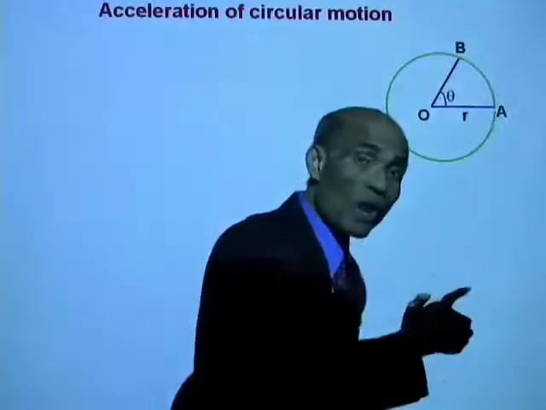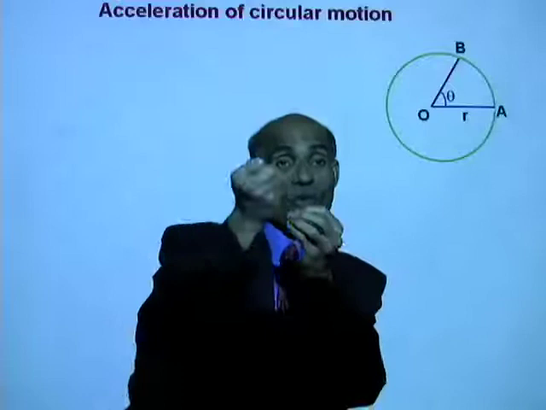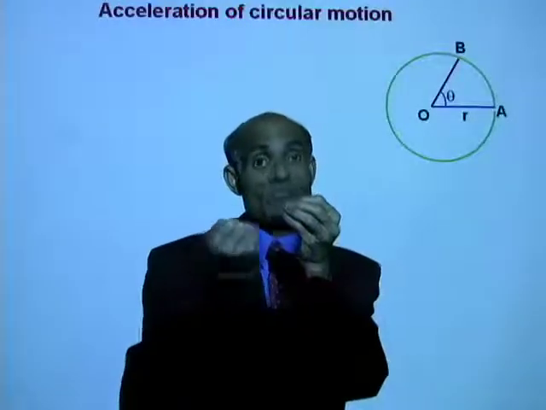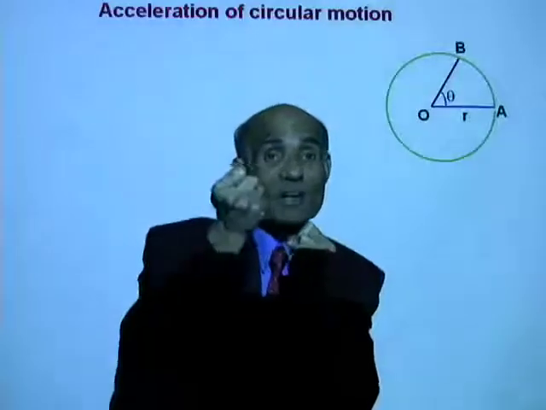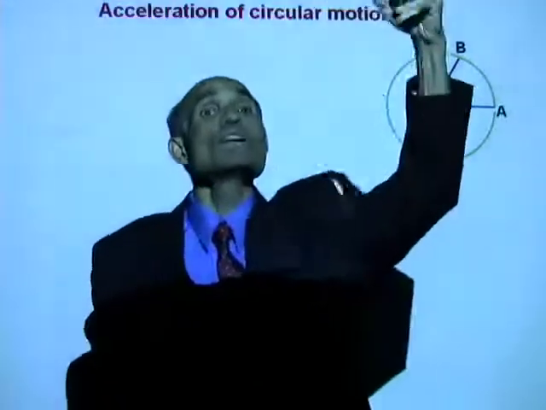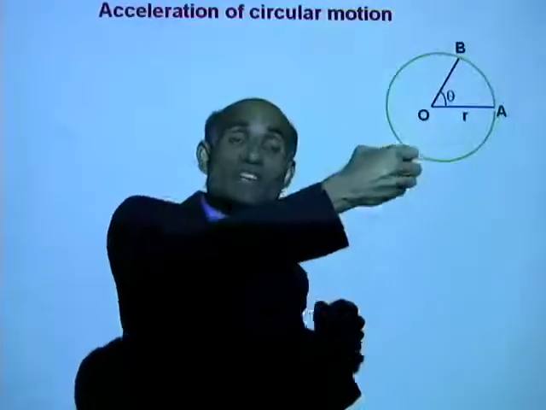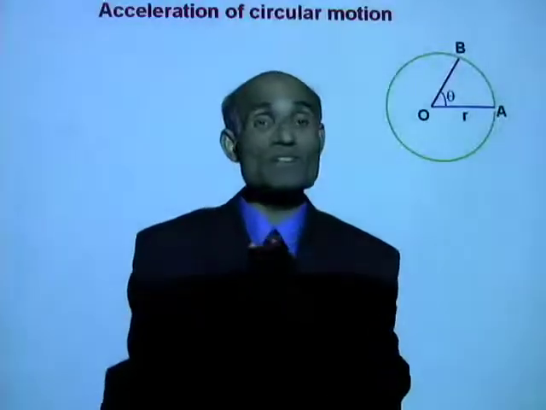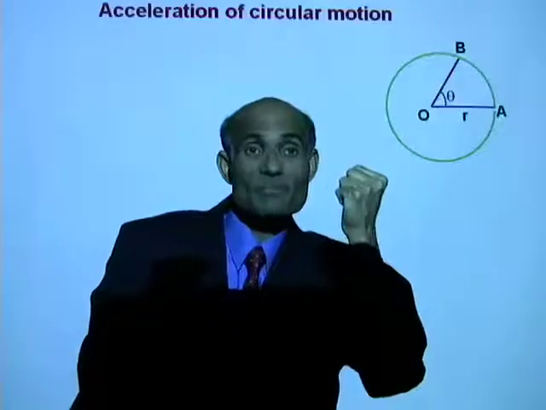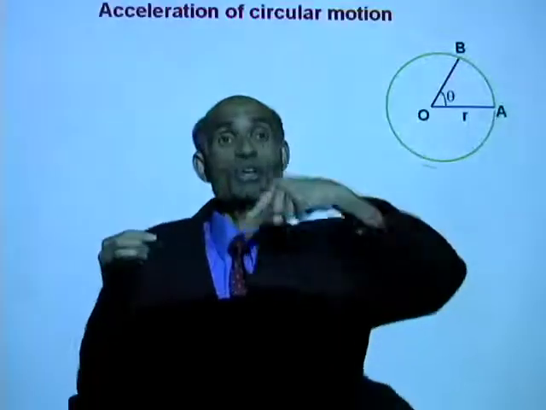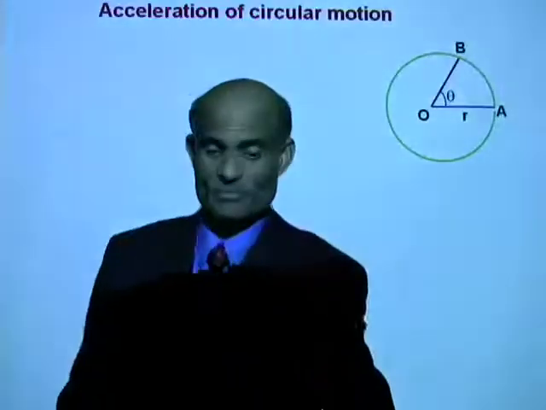Now, an object can be kept moving along a circle only if there is a force that exists that is directed towards the center. And as long as that force exists, there will be an acceleration. That means the moon is accelerating towards the earth continuously. The earth is accelerating towards the sun continuously. You see that? The moon is falling towards the earth with an acceleration. And that is the only way it can keep going round and round. If it doesn't fall, it means it goes away.